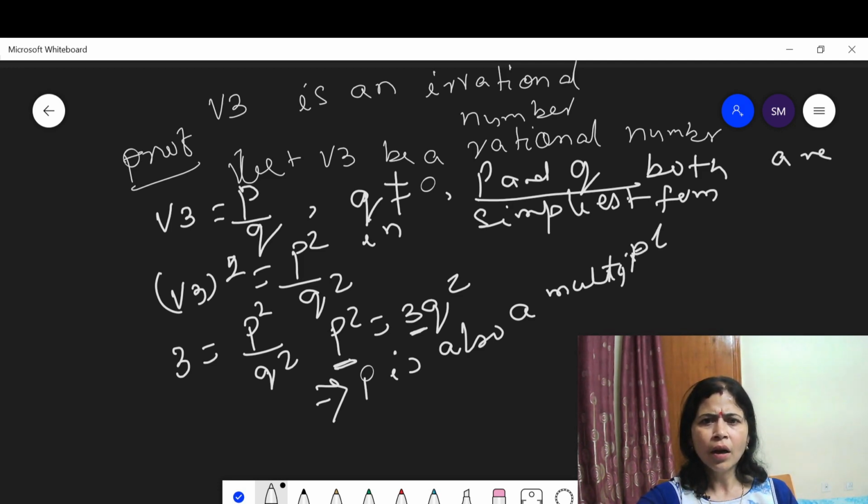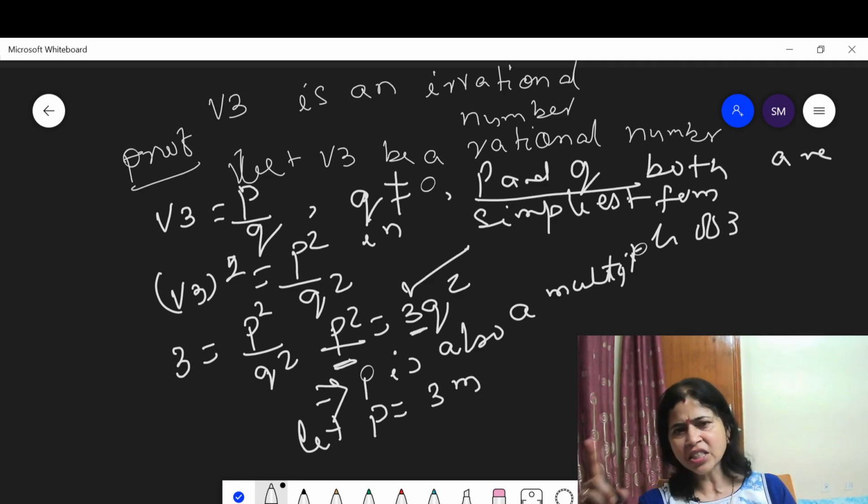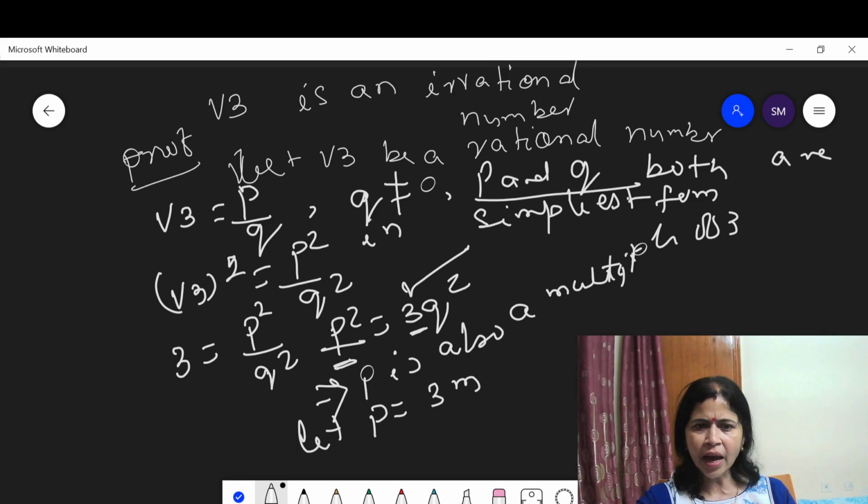As p is a multiple of 3, we can assume p is equal to 3m. Then p square is equal to 9m square.